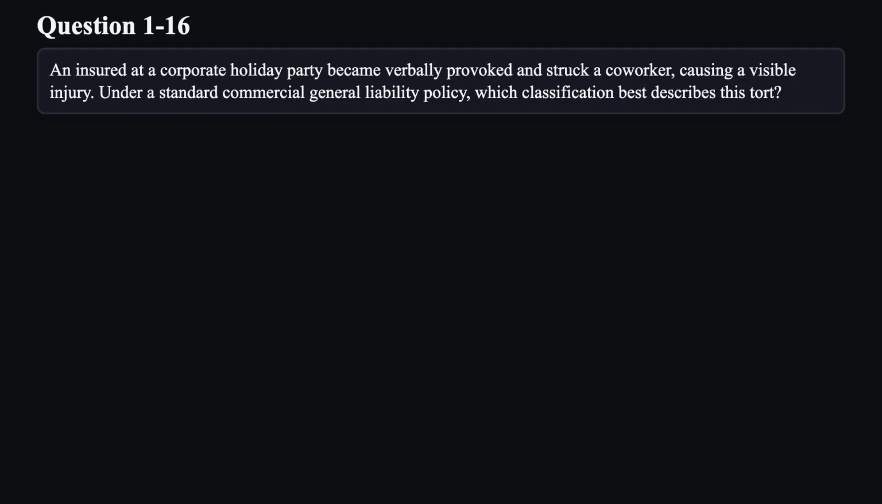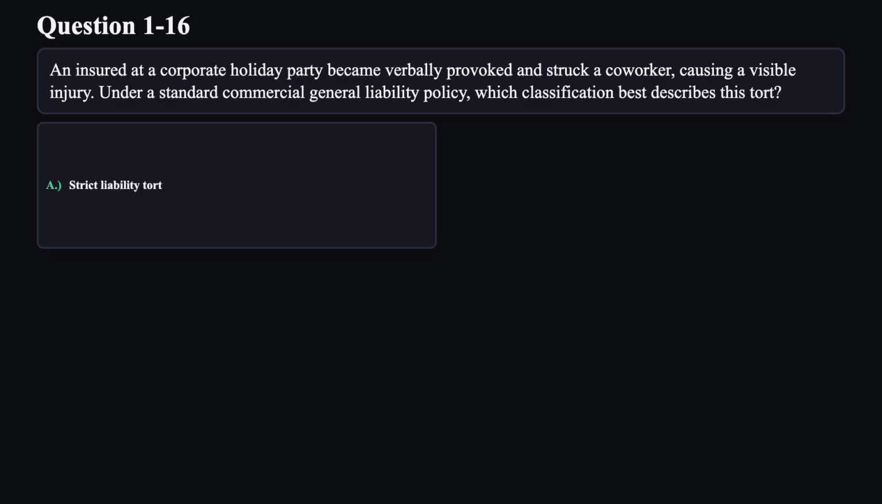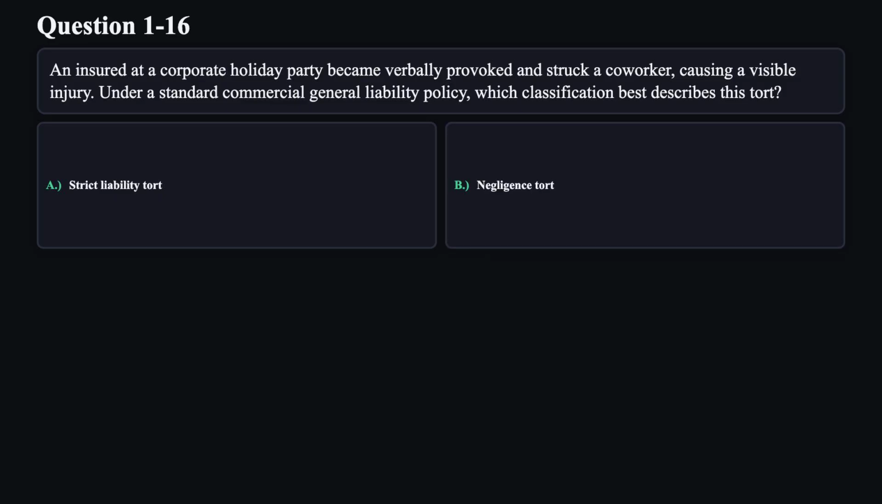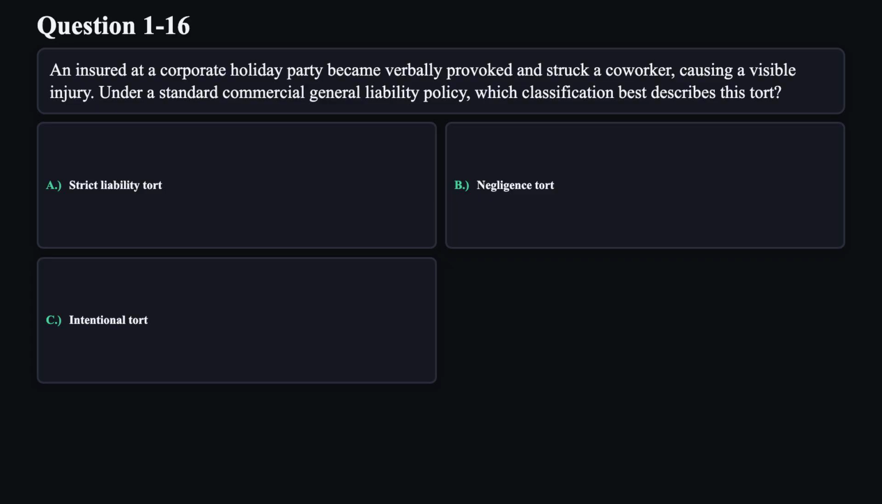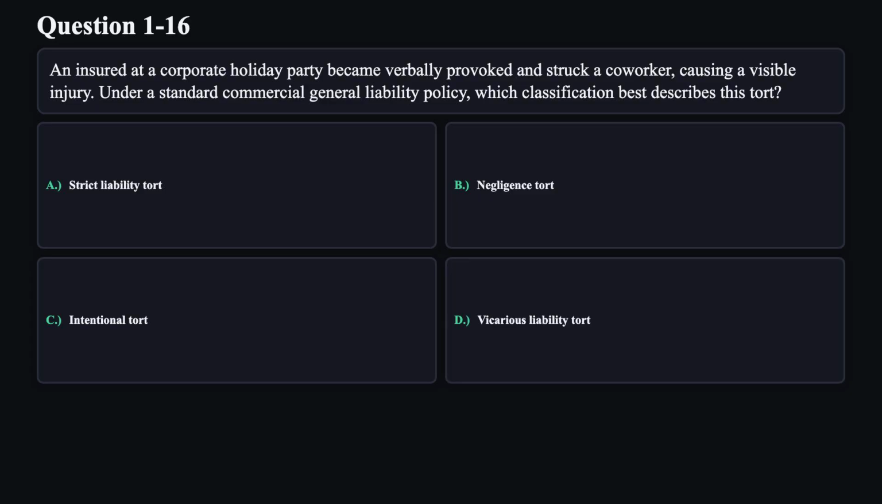Question 16. An insured at a corporate holiday party became verbally provoked and struck a coworker, causing a visible injury. Under a standard commercial general liability policy, which classification best describes this tort? A. Strict liability tort. B. Negligence tort. C. Intentional tort. D. Vicarious liability tort.